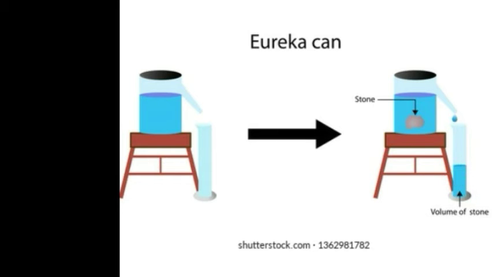This reading we have to note down, and as we know, volume of water equals V ml, so volume of water displaced equals volume of the stone. So volume of the stone is V cubic centimeter and density is calculated as mass of the stone upon volume of the stone. So the density of an irregular solid can be measured by measuring its mass and volume using a Eureka can. Now our next topic is how to find the density of a liquid.